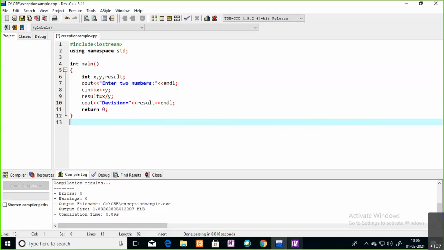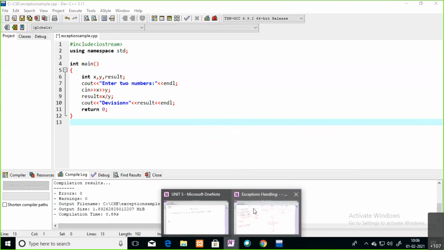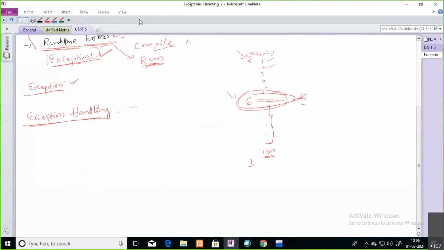What are those three keywords? We have three keywords. First one is try, second one is throw, third one is catch. By using these three keywords, you are going to handle your runtime errors or exceptions.